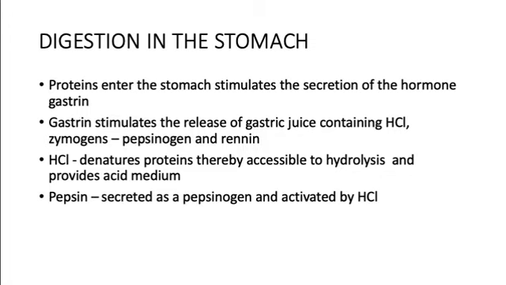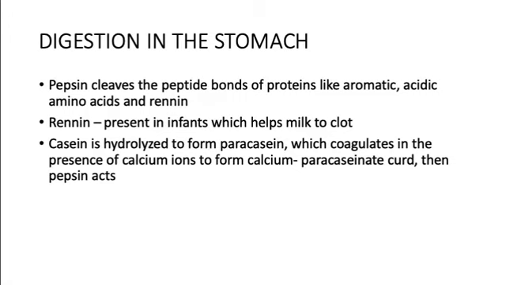So what is the function of hydrochloric acid and the pepsin? Hydrochloric acid denatures the protein, thereby it hydrolyzes and provides the acidic medium in the stomach. And what about pepsin? It's secreted as pepsinogen and it is activated into the active form by the hydrochloric acid that's present in the gastric juice. So then what happens? The pepsin cleaves the peptide bonds of the proteins at the aromatic amino acids, acidic amino acids, right?